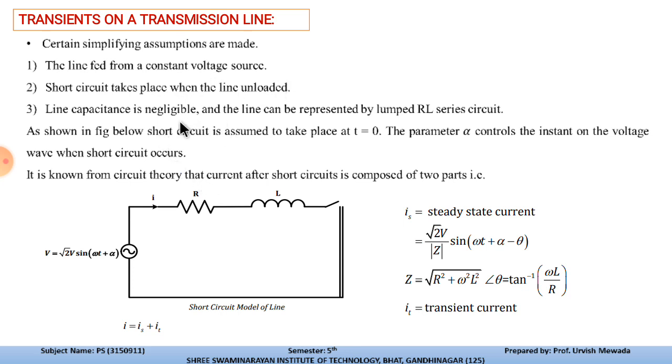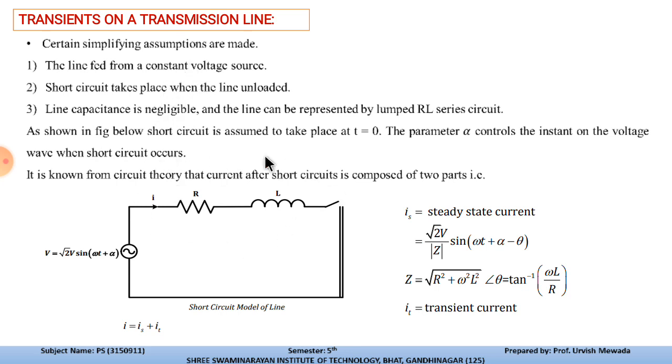Since the voltages generated in the phases of a three-phase machine are displaced 120 electrical degrees from each other, the short circuit occurs at different points on the voltage wave of each phase. For this reason, the unidirectional or DC transient component of current is different in each phase, and if the DC component is eliminated from the current of each phase, the short circuit current plotted versus time will be as discussed.